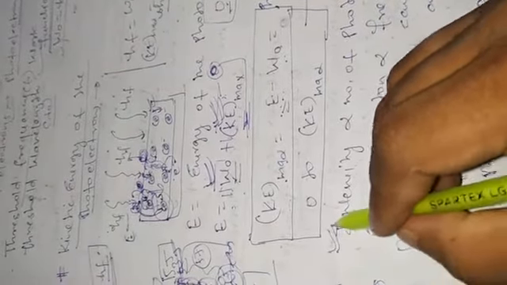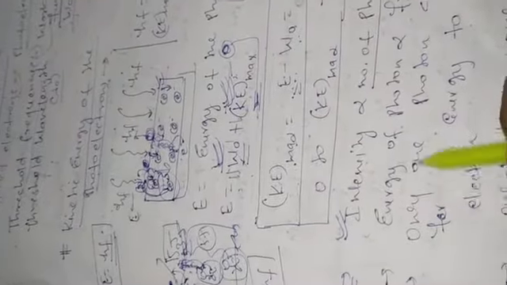There are a few concepts in the photoelectric effect. First is the intensity. What does intensity mean? If intensity increases, then the number of photons increases. Intensity of the light is directly proportional to the number of photons.